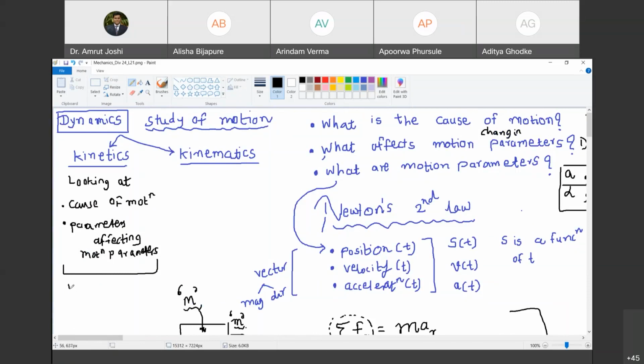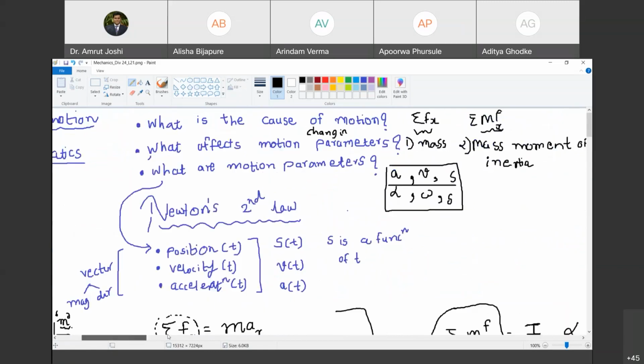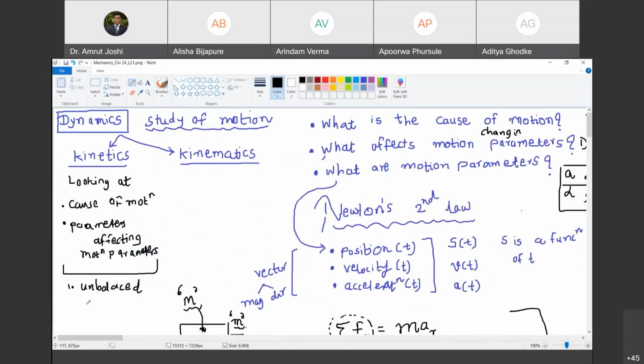So I'm going to list down those four words. Unbalanced force. What is unbalanced force? The algebraic sum of all the forces is the unbalanced force in a particular direction. Happy? Yes, sir. Or unbalanced moment.